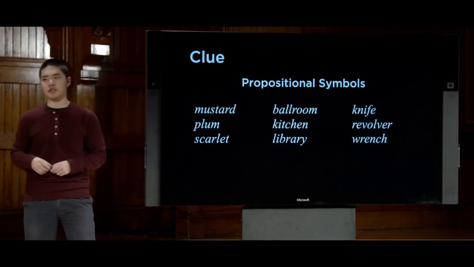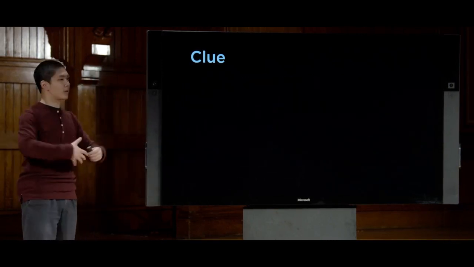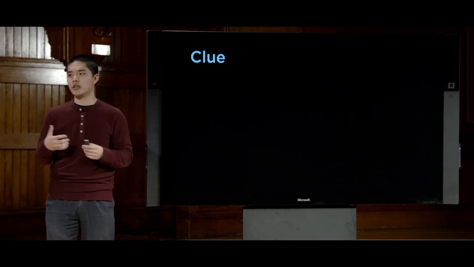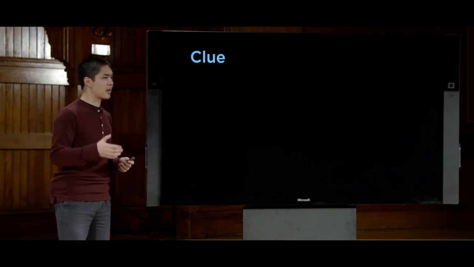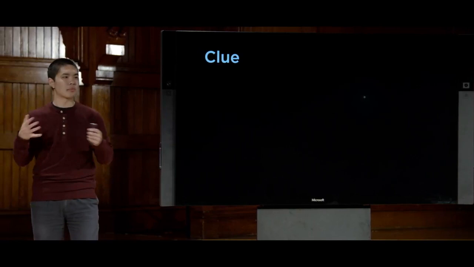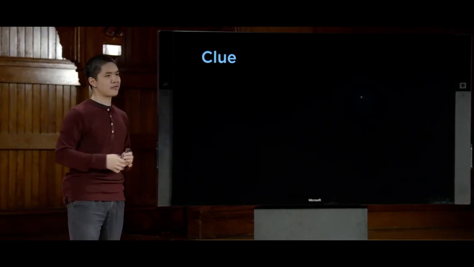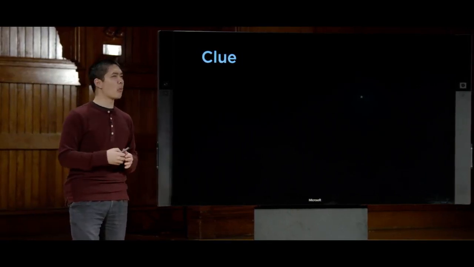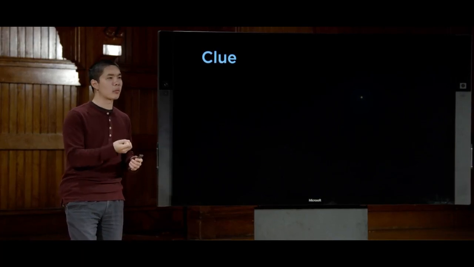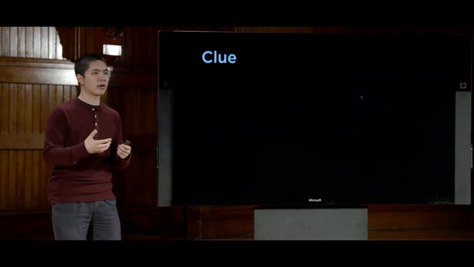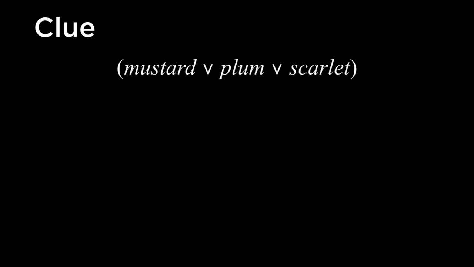Then using those propositional symbols, we can begin to create logical sentences, create knowledge that we know about the world. For example, we know that someone is the murderer, that one of the three people is in fact the murderer. And how would we encode that? Well, we don't know for sure who the murderer is, but we know it is the first person, or the second person, or the third person. So I could say something like this: Mustard or Plum or Scarlet. This piece of knowledge encodes that one of these three people is the murderer. We don't know which, but one of these three things must be true.